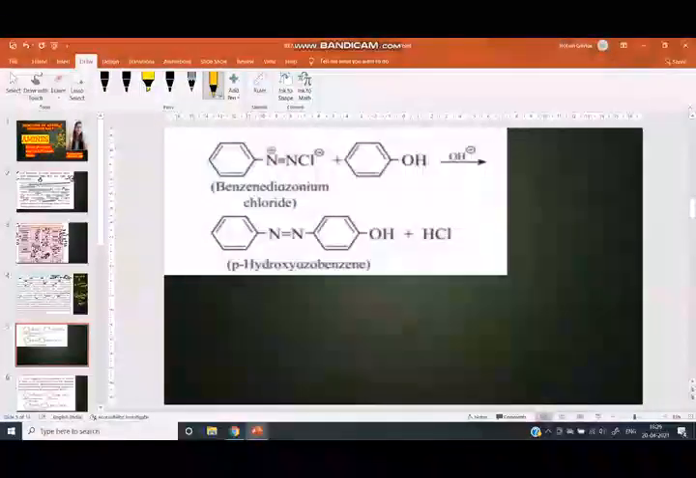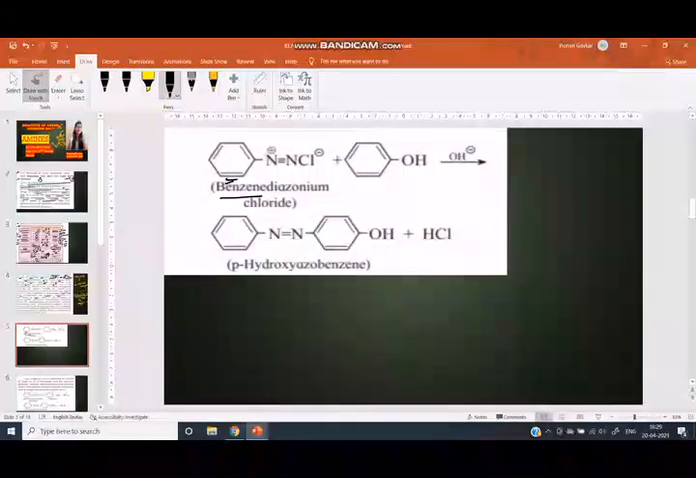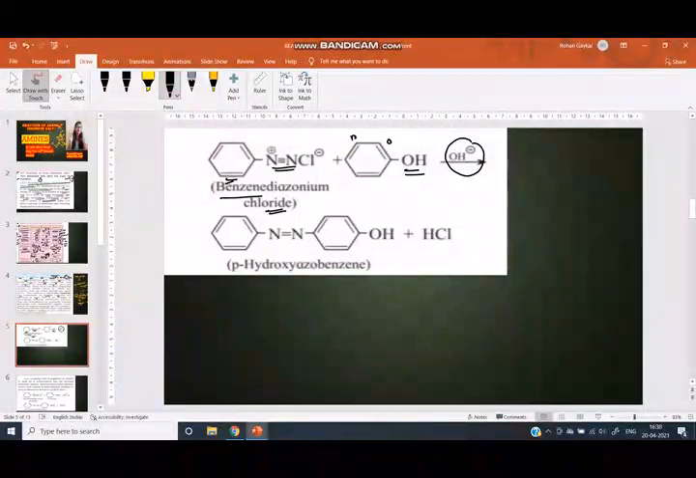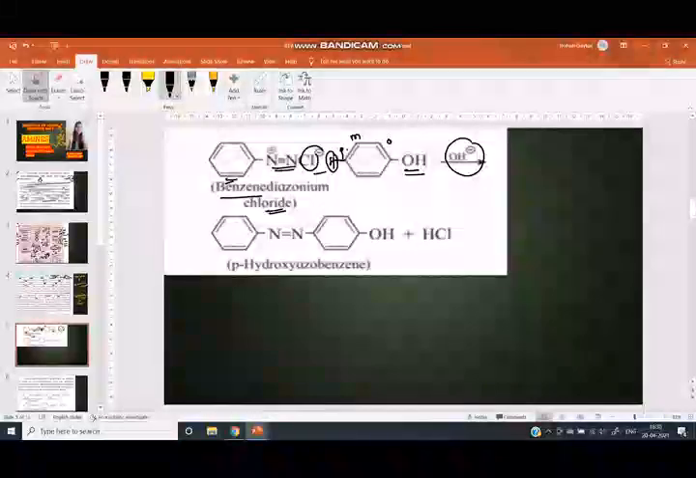Now we can see this reaction. This is benzene diazonium chloride. This is the benzene ring. This is the diazo: di means 2, azo means nitrogen. Chloride reacts with phenol in the presence of OH minus. Alkaline medium means OH minus. Here this is the ortho position, this is the meta position, this is the para position. This para position hydrogen combines with this Cl and we get the byproduct HCl.